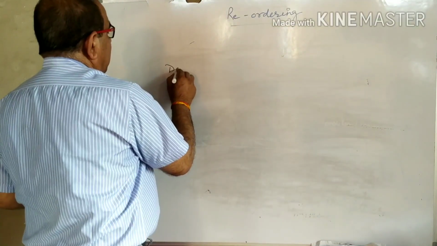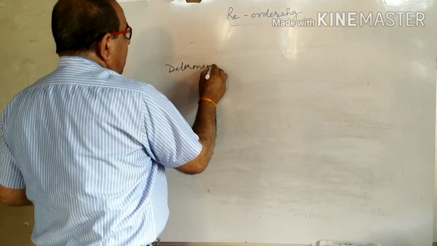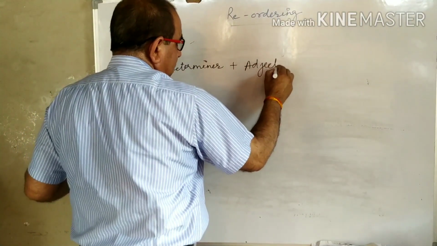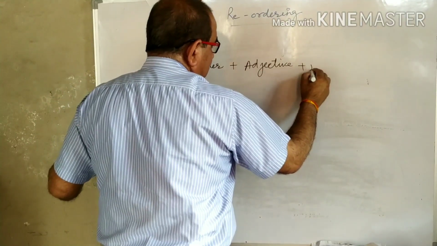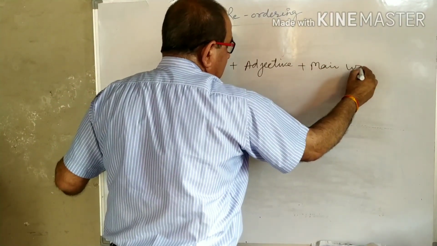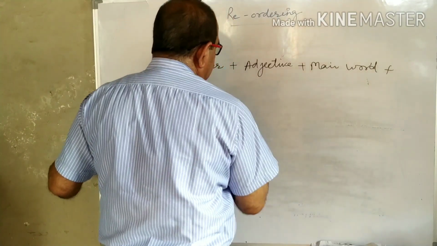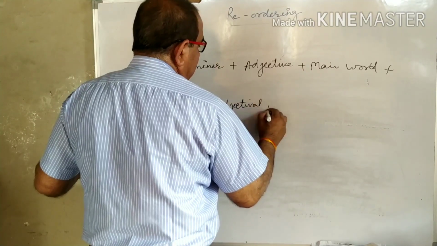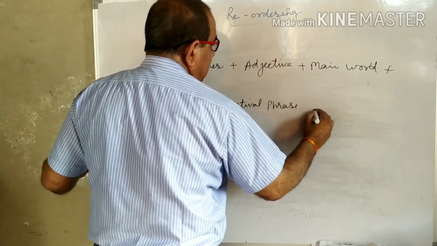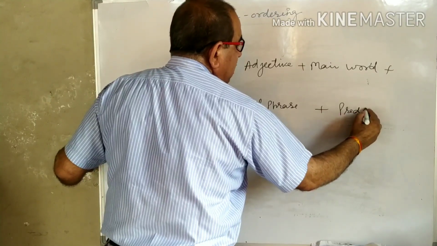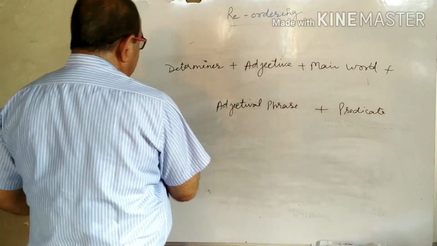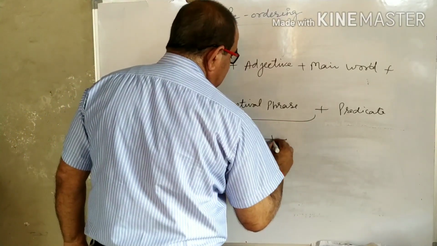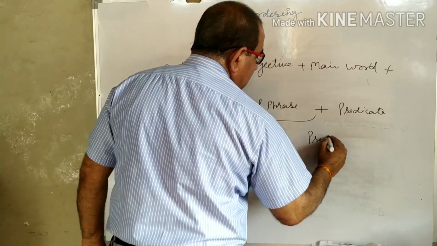First we will write determiner, then we will write adjective, main word, and then adjectival phrase, plus predicate. So this part is subject and this part is predicate.